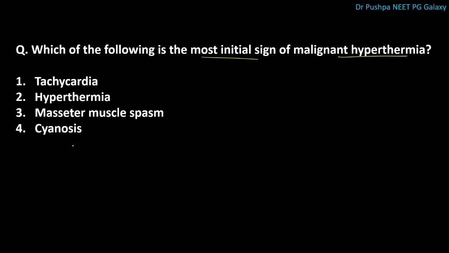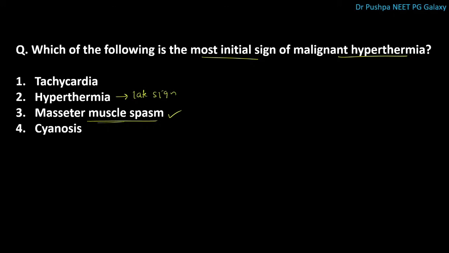Next question is, which of the following is the most initial sign of malignant hyperthermia? The correct answer is masseter muscle spasm. Hyperthermia is the late sign. Malignant hyperthermia is the syndrome of rapidly rising temperature due to abnormality at ryanodine receptor. There is sustained muscular contractions.